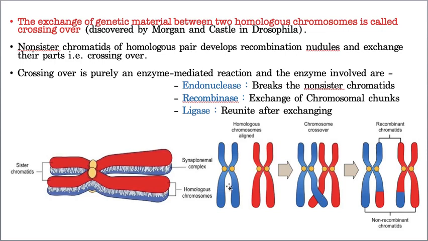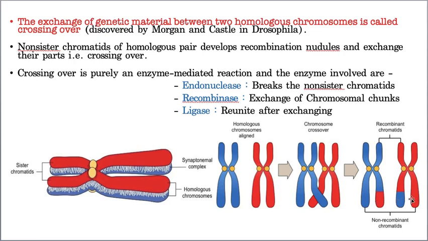Now these are the homologous chromosomes, right? These homologous chromosomes undergo a longitudinal split, and these two are sister chromatids and these two are sister chromatids. Now, this sister chromatid and that sister chromatid are non-sister chromatids. Between these two non-sister chromatids, the exchange of the genetic material takes place. That means a small segment of this non-sister chromatid attaches to this one, and a small segment of this non-sister chromatid attaches to this one. Did you notice the red one came here and the blue one went there?